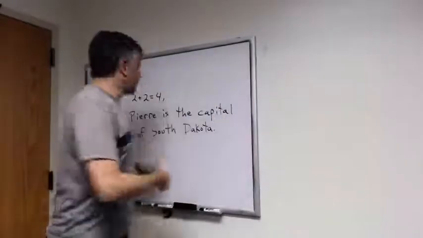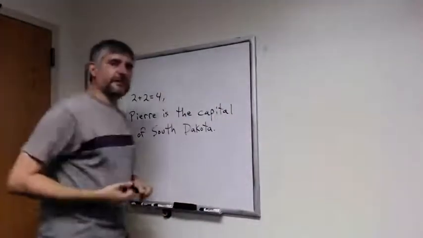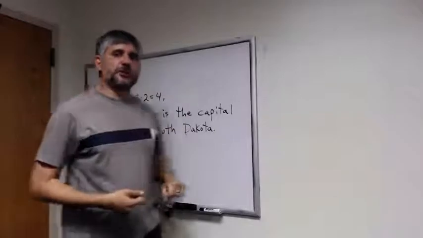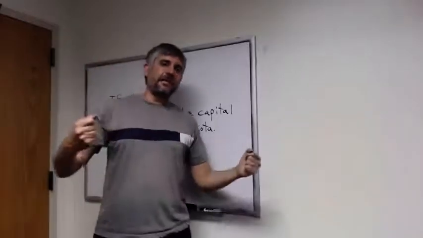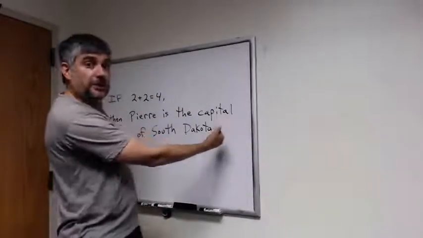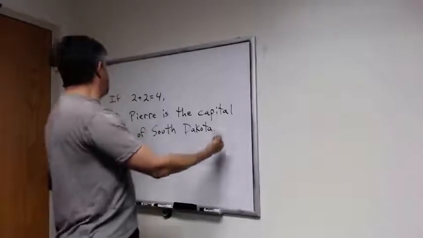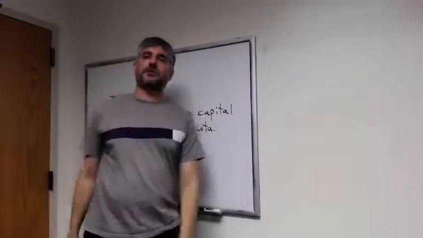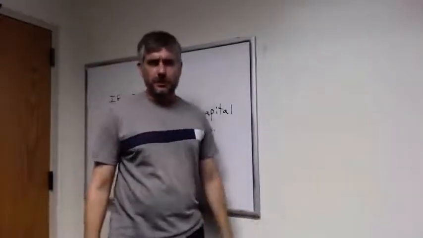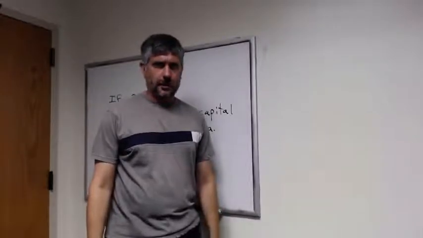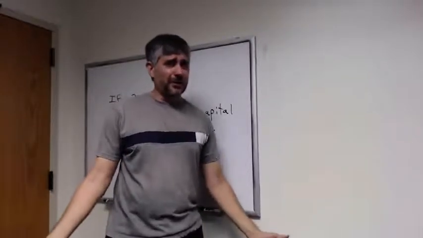But just because I've used the propositional connective if-then to connect two propositions that are true, does that mean that the resulting proposition, if 2 plus 2 equals 4, then Pierre is the capital of South Dakota, is true? Well, it's not clear.